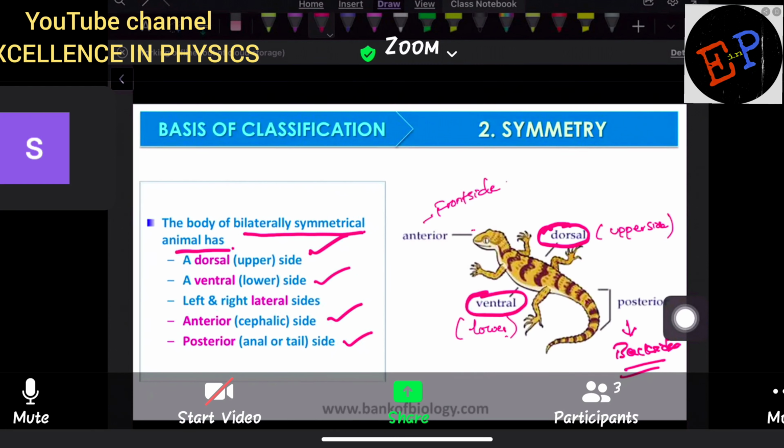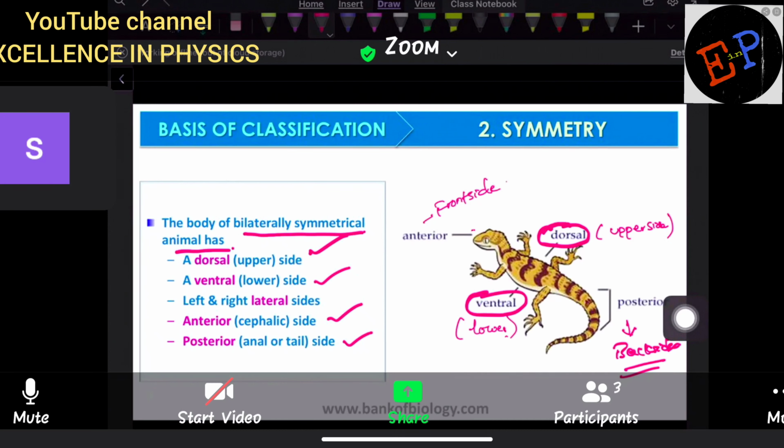Okay. And the notochord, where is it present? Is it present on the dorsal side, or on the ventral side? It is present on the dorsal side. The notochord is a supporting structure. So in human beings also we have a supporting structure. What is it called? Spinal cord. Are you able to understand? That is present on the dorsal side.